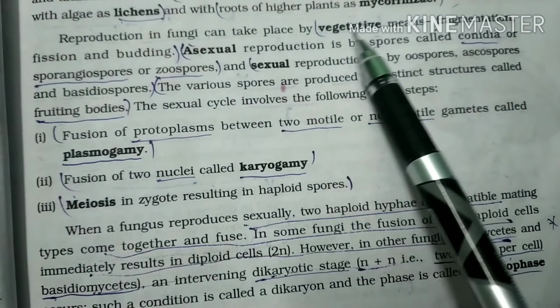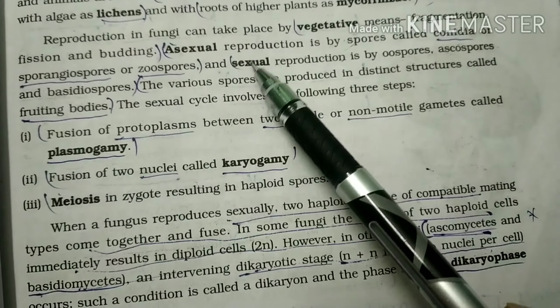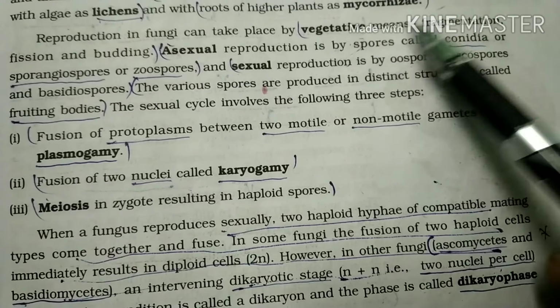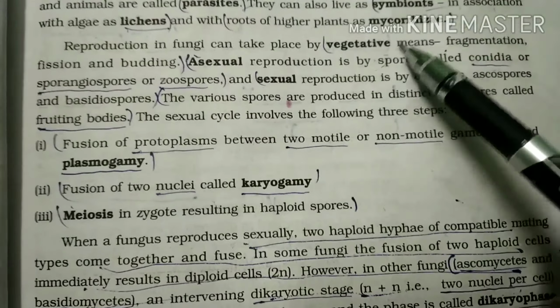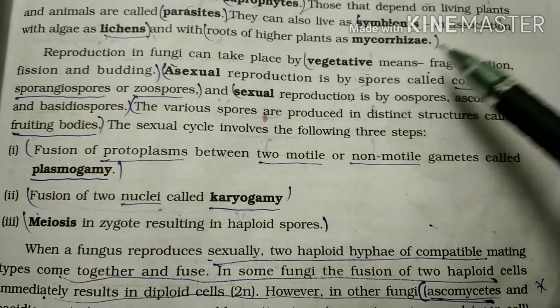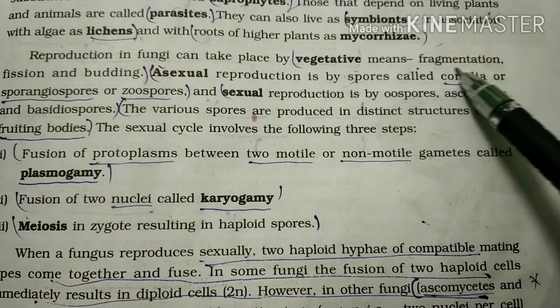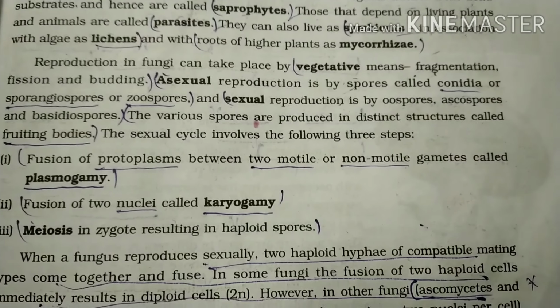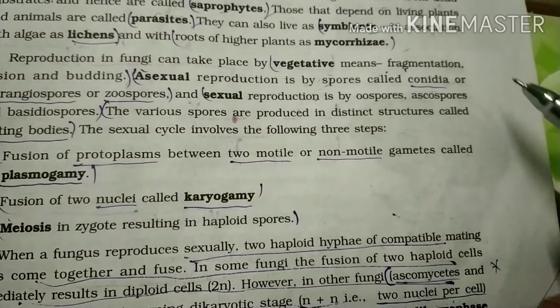Let us get into the reproduction of fungi. Reproduction in fungi is usually vegetative, asexual or sexual. In vegetative reproduction, there are three types. Fragmentation is where the body breaks down into fragments.